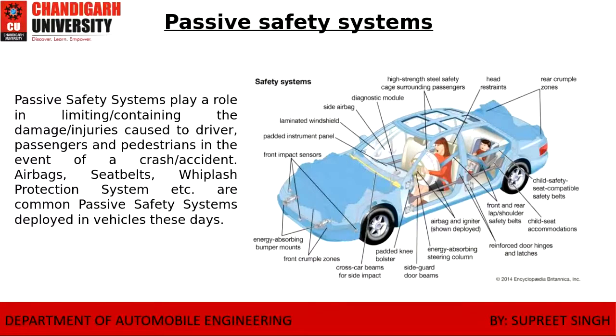Let us see the passive safety system. I will take my pointer to each and everything, and I also take a pencil to highlight which factor I am taking. Front impact sensor. What is the front impact sensor? Whenever a vehicle collides somewhere, the front impact sensor will take the impact, and it will allow the impact from the front to be very less.